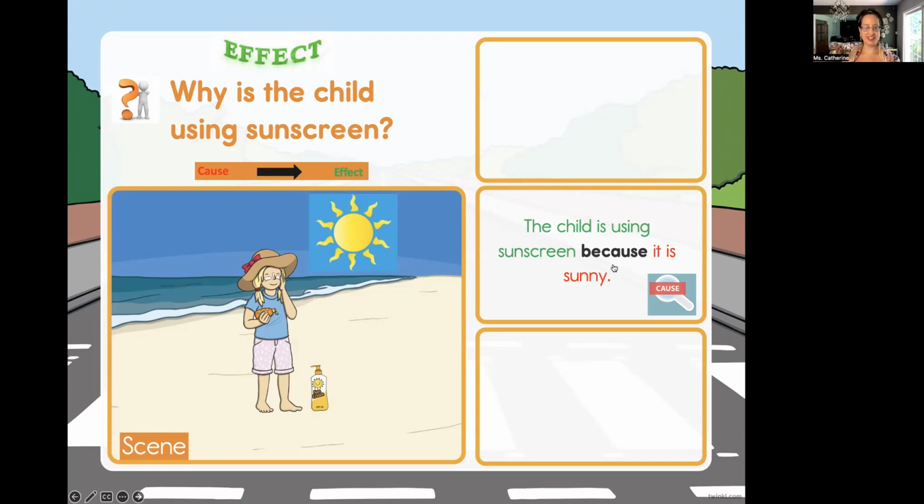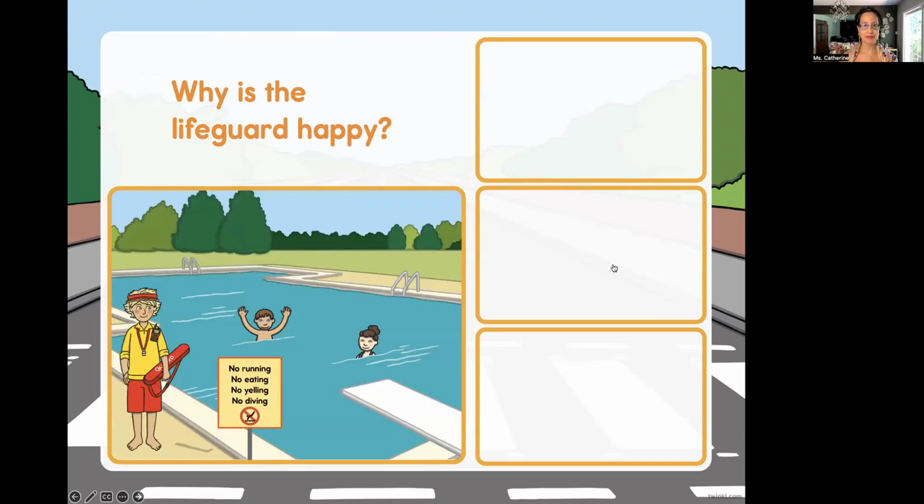How did you do? It's getting a little easier? Yes. Now, what are we seeing here? We're looking at a scene and, right, we're supposed to ask questions. So let's go over it, right?